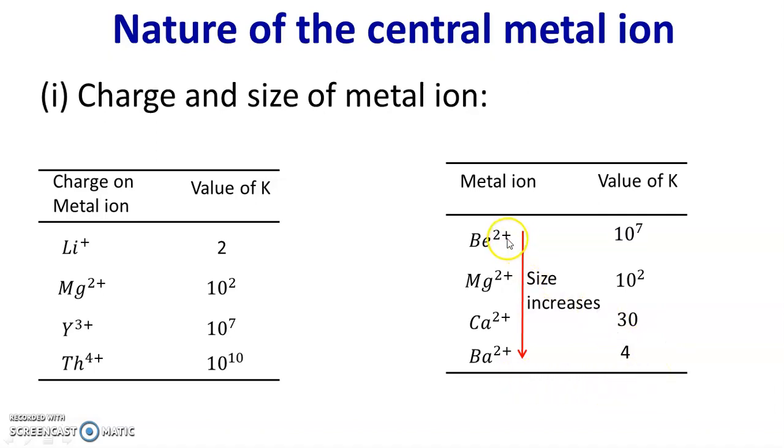It means from beryllium 2+ to barium 2+ ionic size increases, and because of this increase in ionic size, the stability constant for their hydroxo complexes decreases from beryllium to barium. So the ionic radius is inversely proportional to the stability of hydroxo complexes of alkaline earth metal ions.